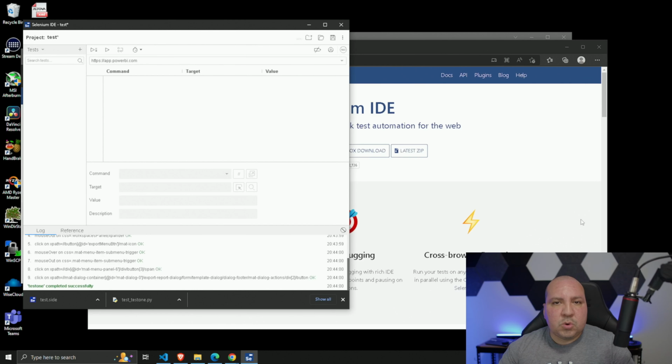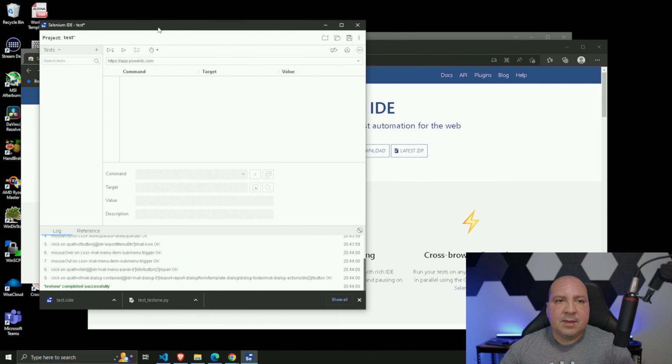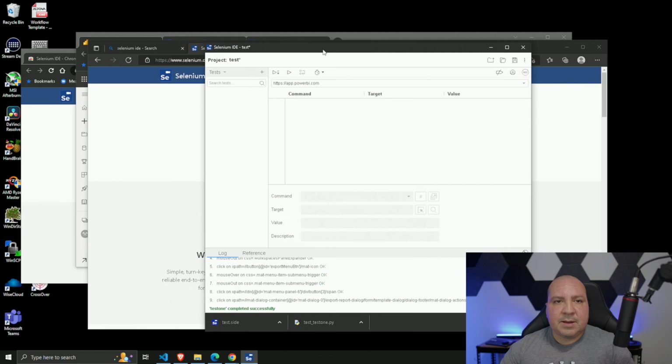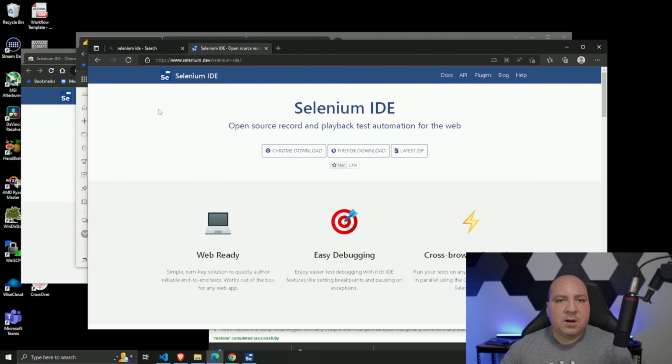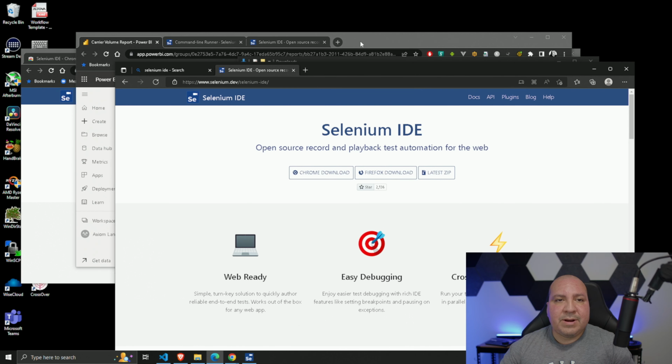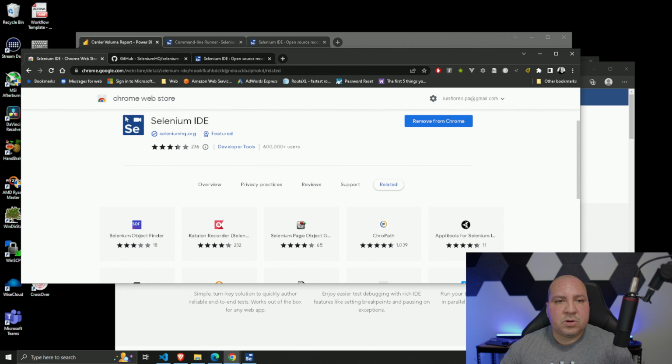So this is the tool, Selenium IDE. And just before we start using the tool, for those of you who are new, here's their website. And of course, here's the Chrome or the Firefox downloads, pretty much the extensions that you could add. So I already have it installed. If I go to Chrome, you could go to their web store, Selenium IDE, and again, I already have it added on my side.